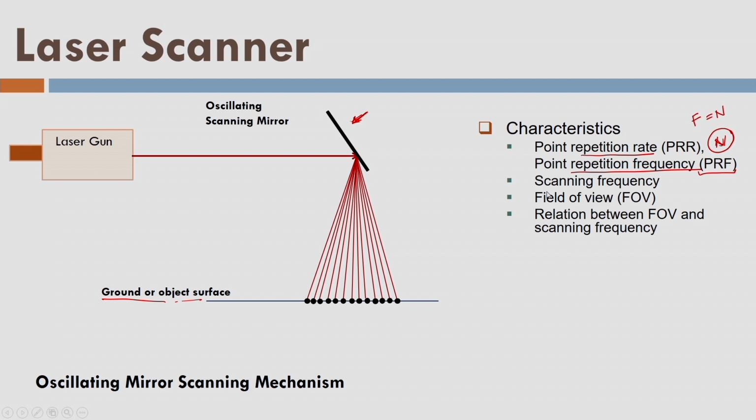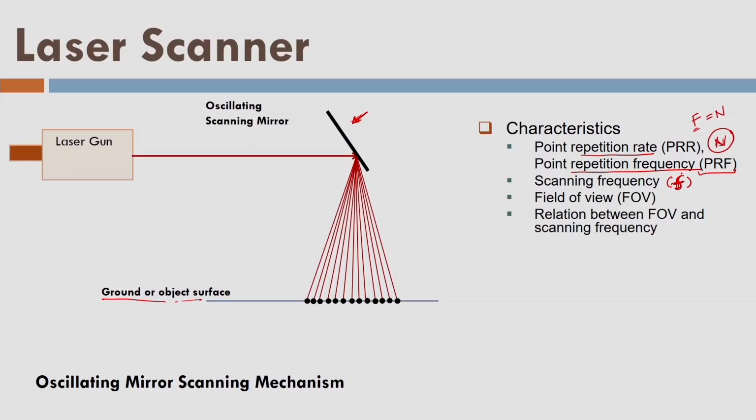Then we have scanning frequency. As we know, F number of pulses are fired in 1 second by the oscillating mirror and laser gun combination. Because the number of pulses is very high, maybe 1 lakh or 70,000 or 30,000, what does the mirror do? The mirror is oscillating and it is diverting the pulses towards the ground surface. If I fire 1 lakh pulses in 1 second, they will be diverted with the help of the scanner. Whatever number of cycles this scanner completes in 1 second, we call it the scanning frequency of the laser scanner, and we indicate it by the small f.